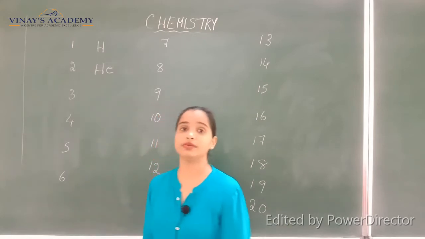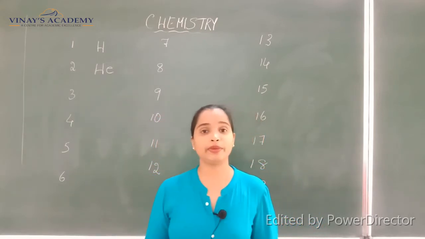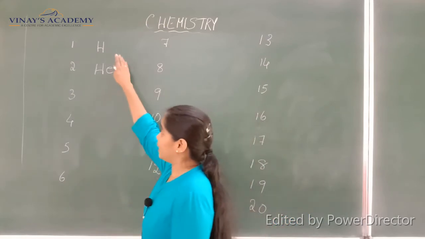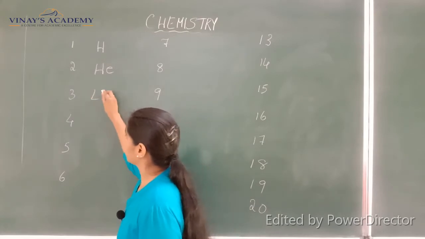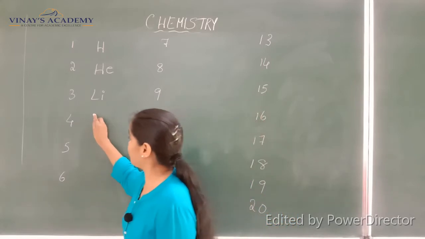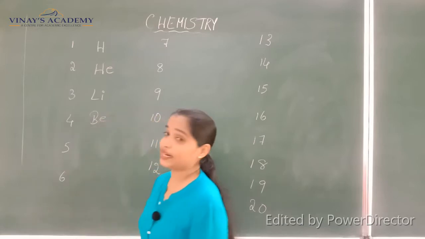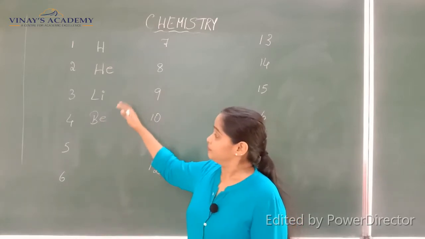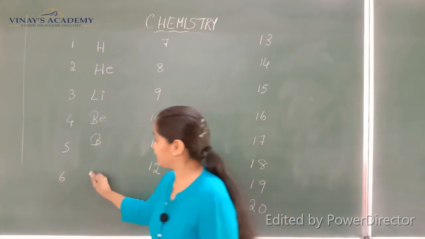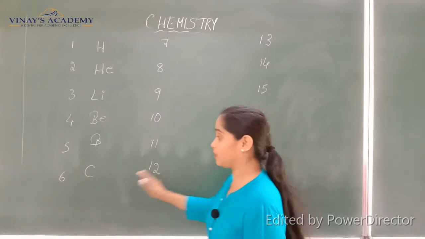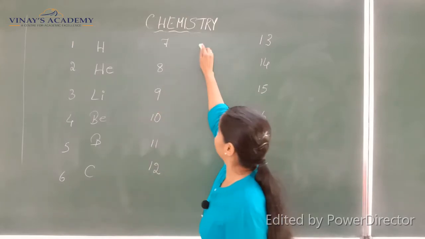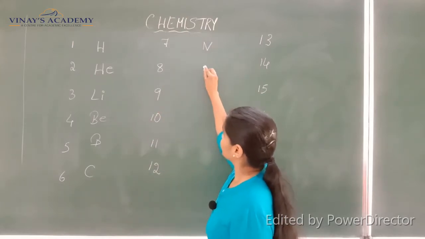Always, while we write the symbols, if there are two letters, the first letter will be a capital letter and the second one will be a small letter. Then we have lithium, capital L and small I, and then atomic number 4 stands for beryllium, Be. And then we have the fifth element, boron. Just now we had a look at carbon with atomic number 6. Then we have nitrogen, oxygen,